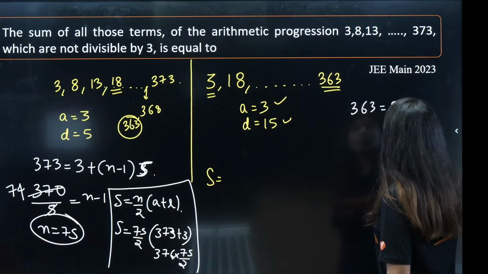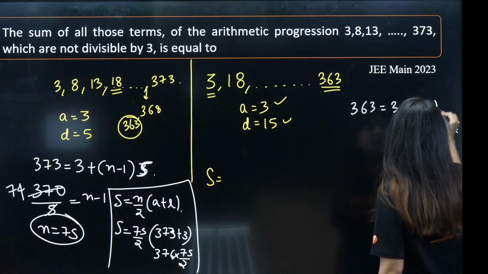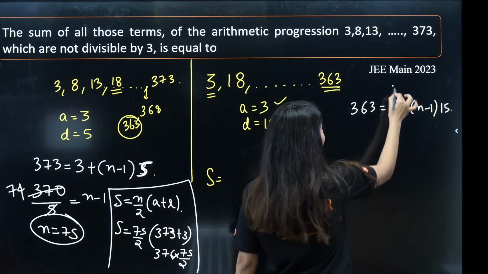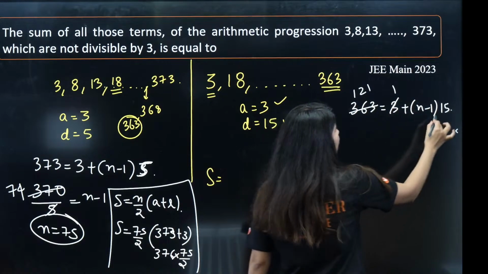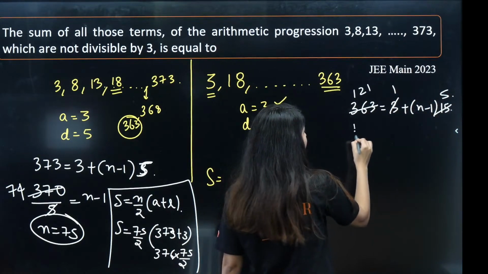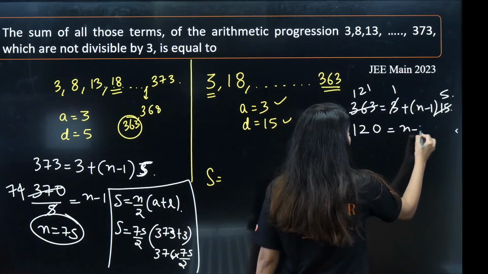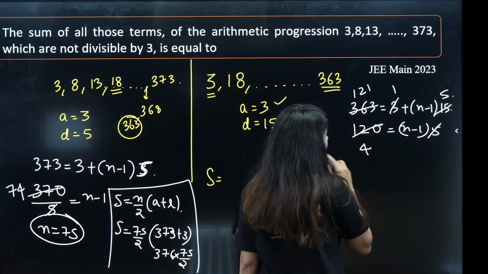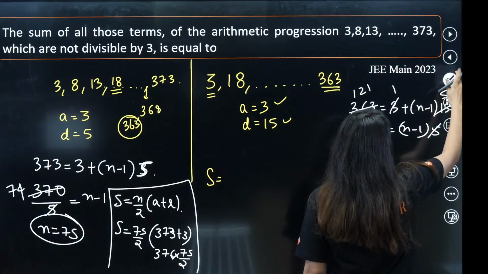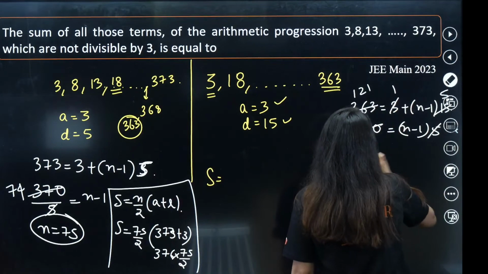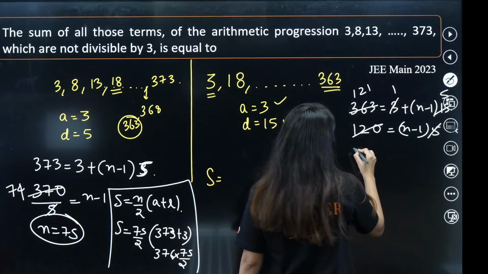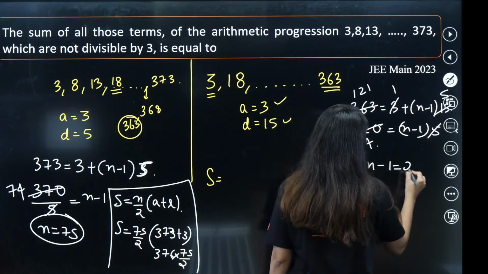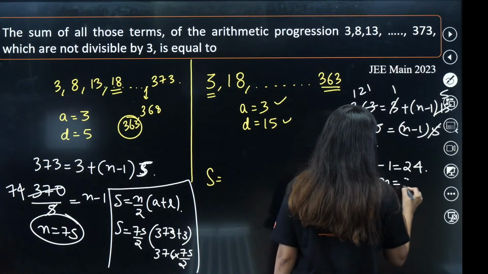363 is equal to 3 plus n minus 1, and 15 is the common difference. Calculate the value of n from here. 360 is equal to n minus 1 into 15, so it becomes 120 is equal to n minus 1 into 5. So n minus 1 is equal to 24. N is equal to 25.